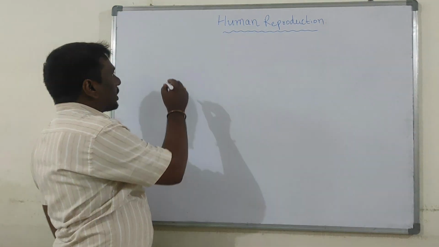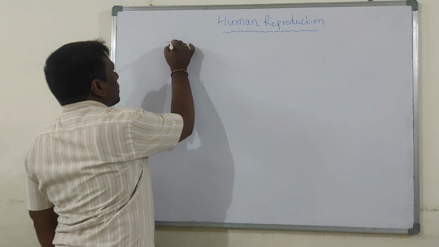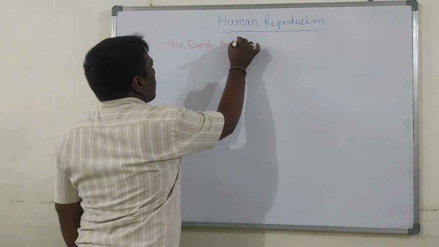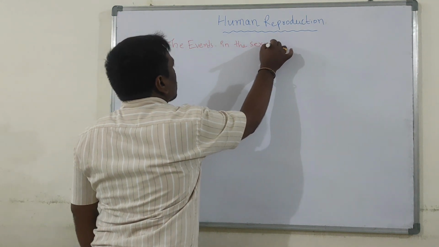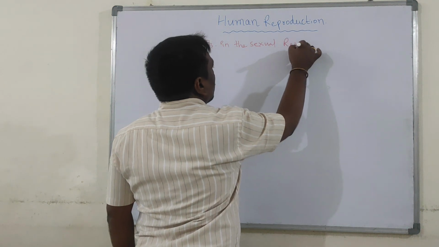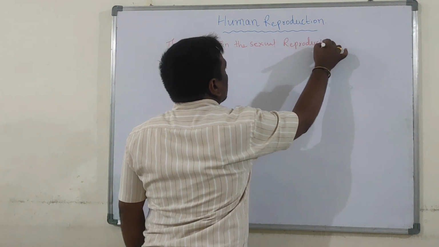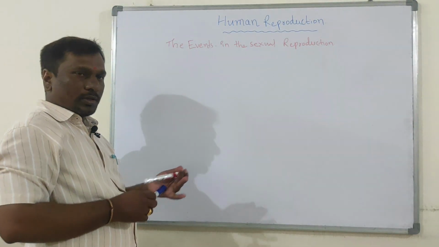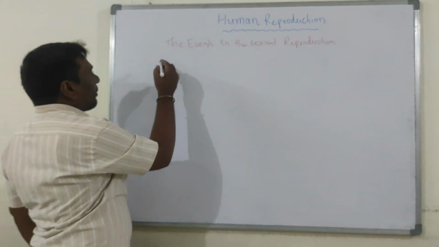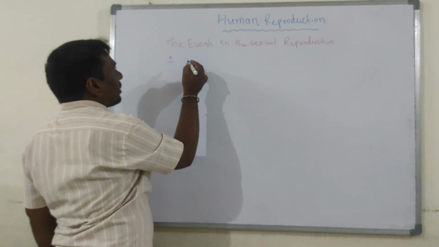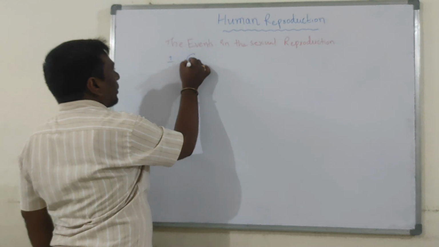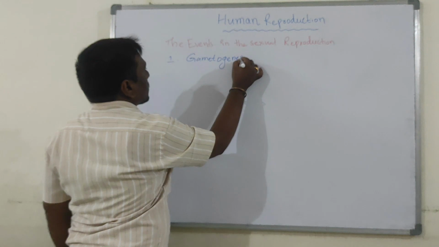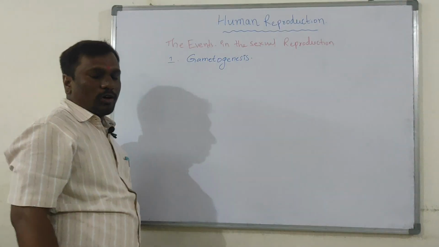The events in the sexual reproduction, in sequence. First one, gametogenesis. What is the first event in the sexual reproduction? Gametogenesis. Gametogenesis means the formation of the gametes.